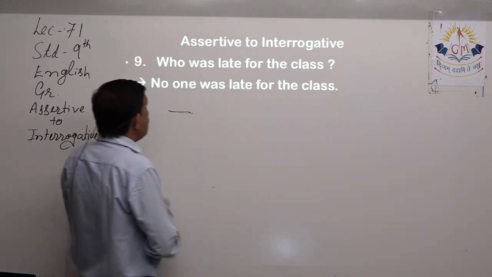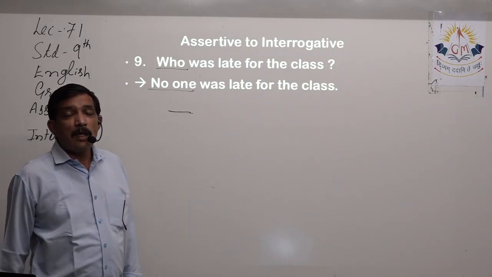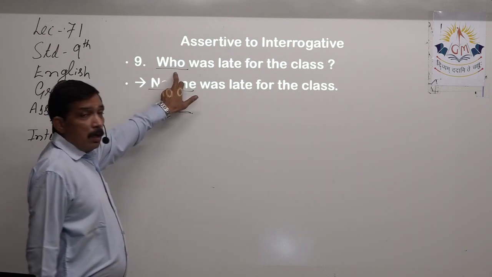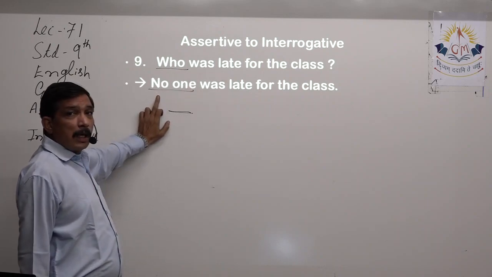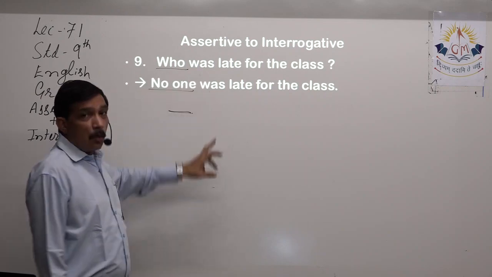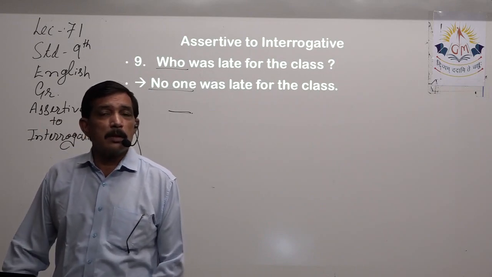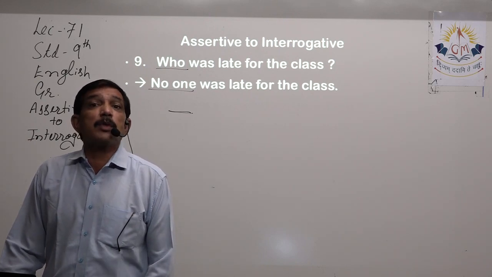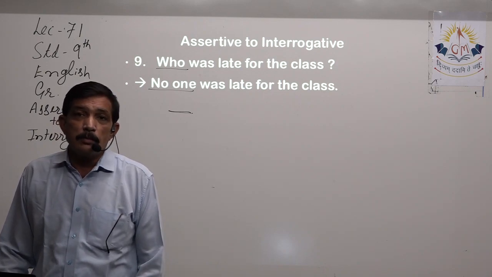Who was late for the class? Who? No one. Both tasks done. Yes, negation was not there, negation came. Who? No one. Who means which one. What is the question over here? Which one? No one. Anyone? No one. Right? Anyone was late for the class? Which one was late for the class? Who was late for the class? Always you get the same answer, no one.